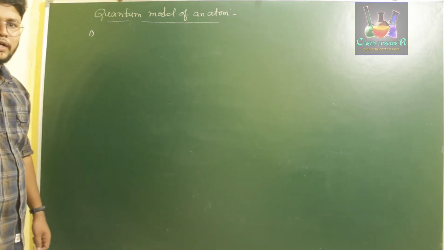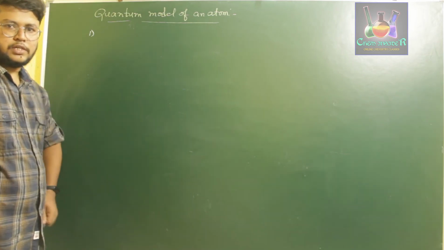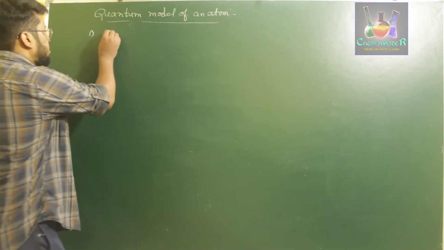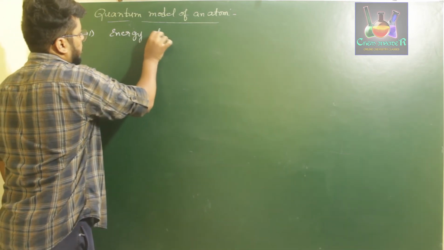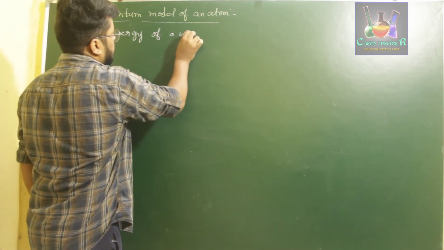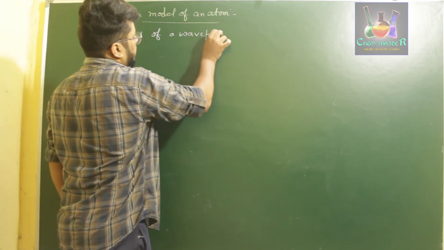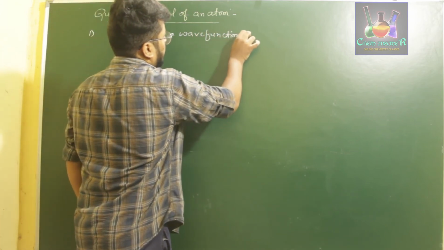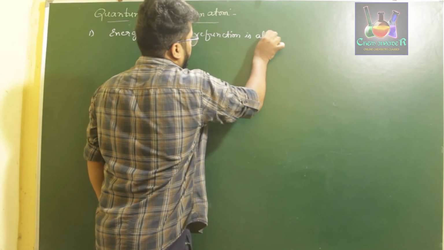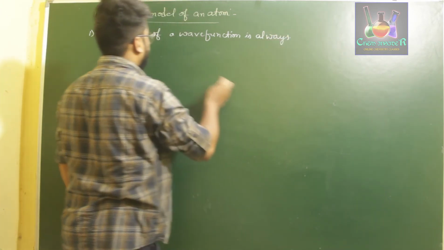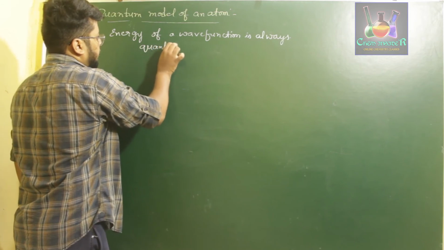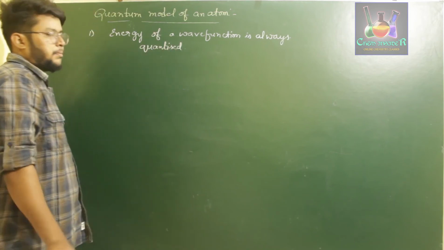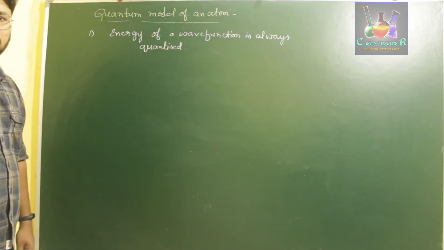The first one: if you consider the wave function that has an energy, the energy of a wave function is always quantized. What do we mean by quantized? It means that an electron with a particular energy has to occupy a particular energy level which has that certain energy.